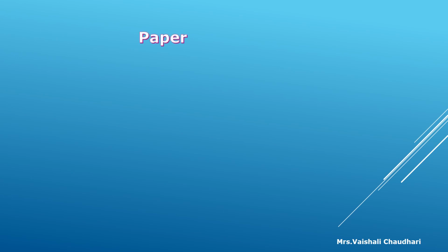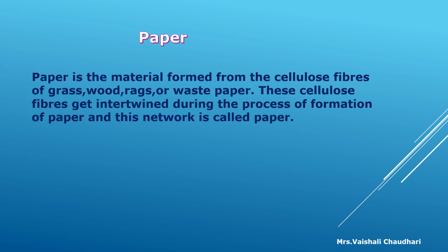Now, the next topic is paper. Paper is the material formed from cellulose fibers of grass, wood, rags or waste paper.